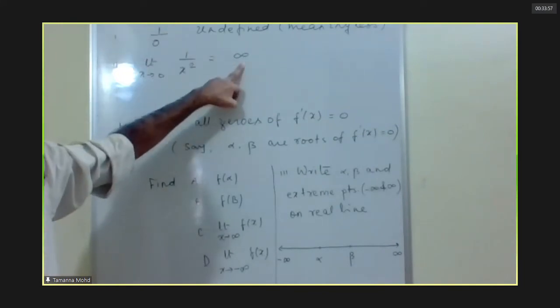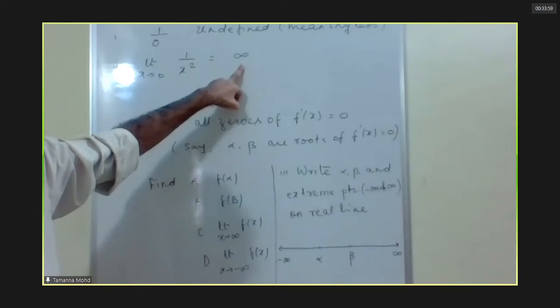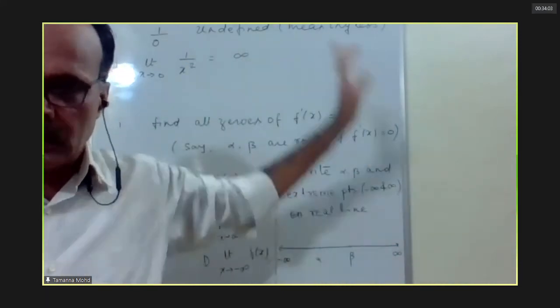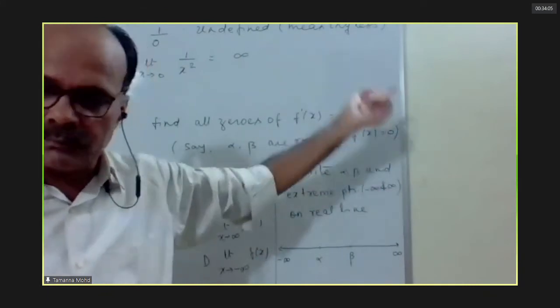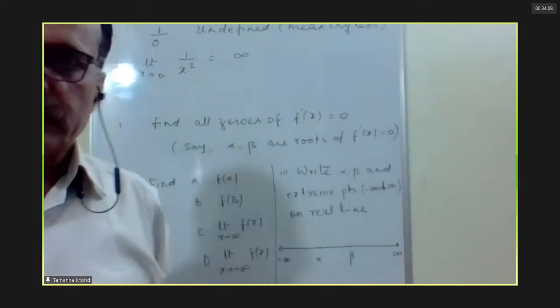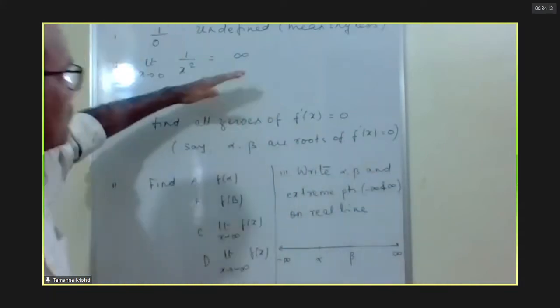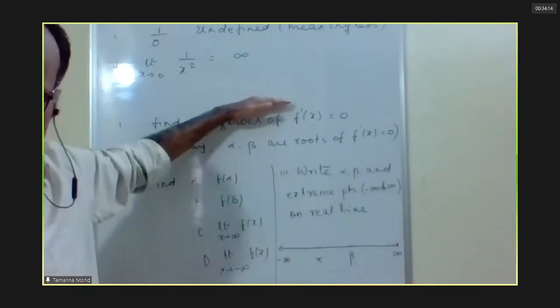Infinity is well defined. Undefined is a different thing, which we can't define or conclude. Indeterminate is a different thing, which we can't determine. Understood? Infinity is not undefined.